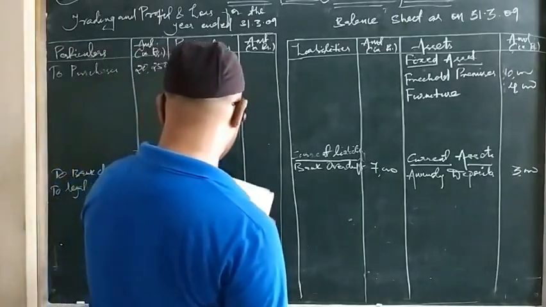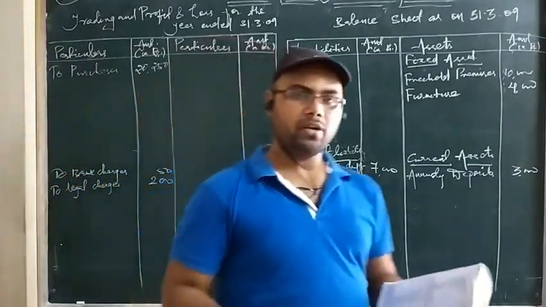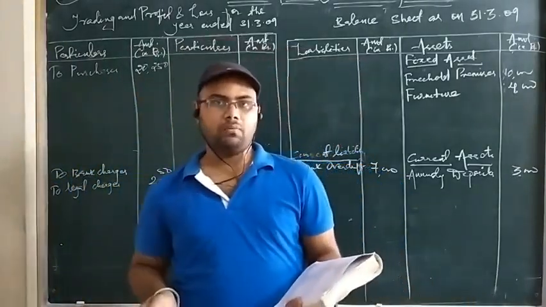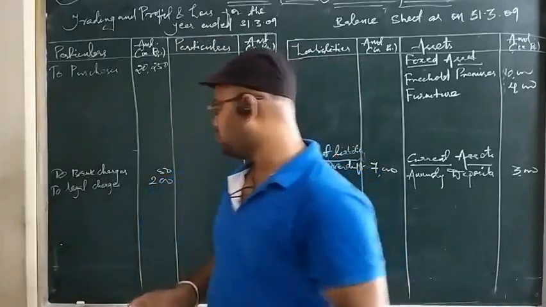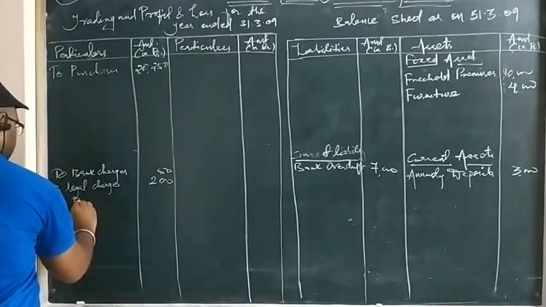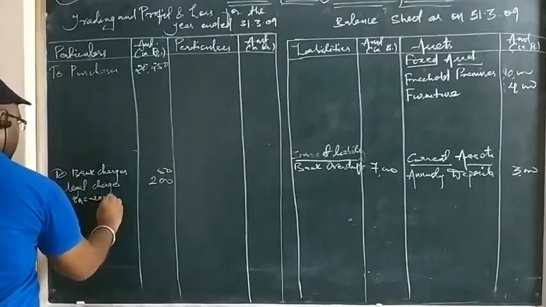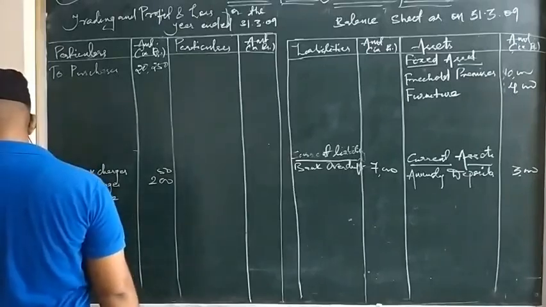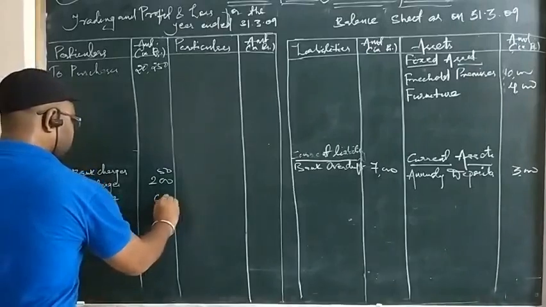Then we have insurance. Since it is not mentioned what kind of insurance, we'll take it as an office insurance, not factory insurance. Okay. So insurance amounts to 600.